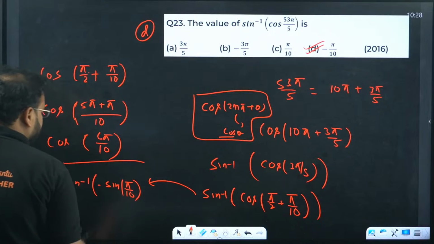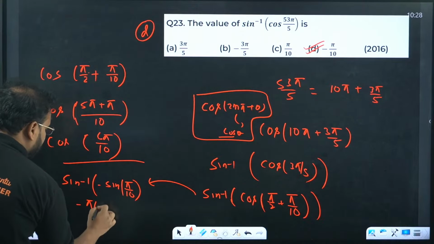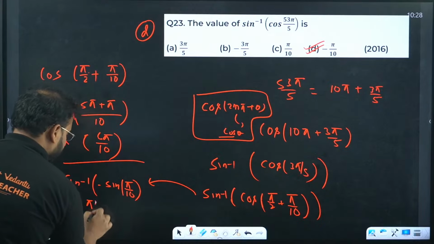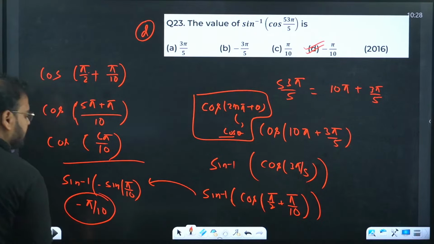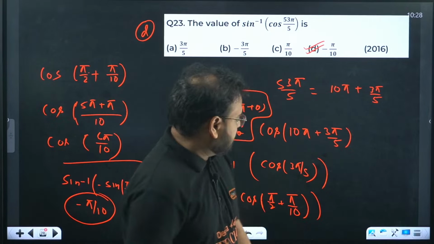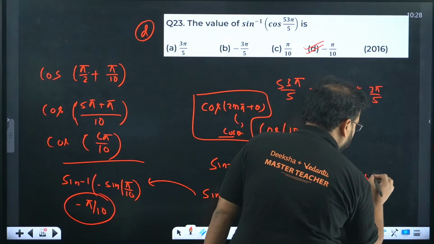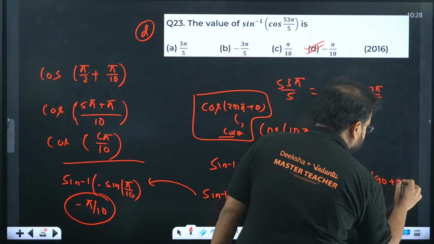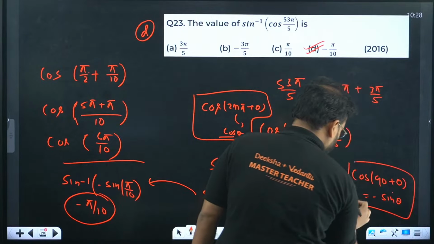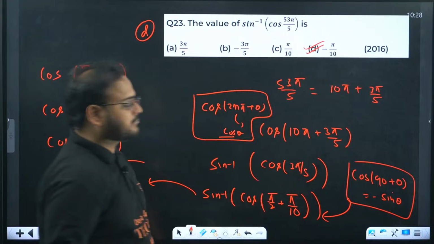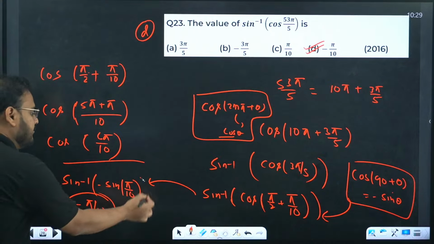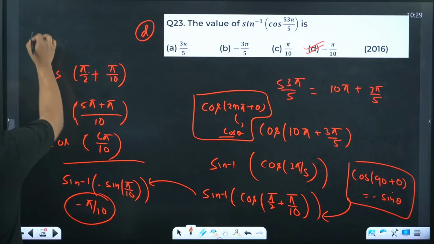Sine inverse of sine, with a minus sign, becomes simply pi by 10. I hope this is clear now.